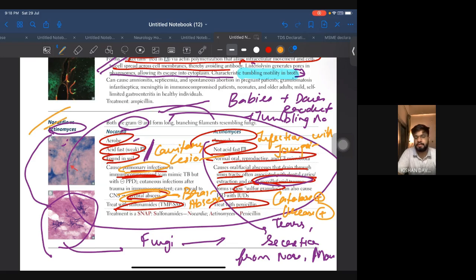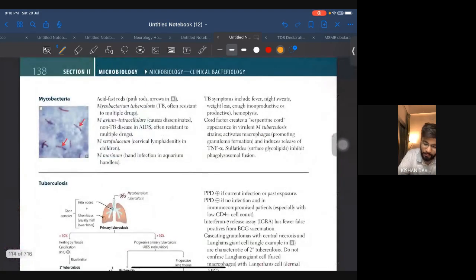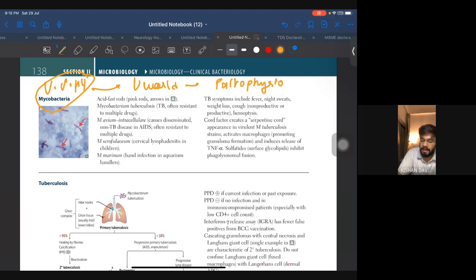So nocardia and actinomyces, one or two questions are there in UWorld, and straight away the case that they will be asking you is given over here. All right. Coming to mycobacteria, very high yield. Please, in UWorld, they have beautifully explained the pathophysiology of Mycobacterium tuberculosis infection. So make sure you do that properly. All right. What all is important over here?